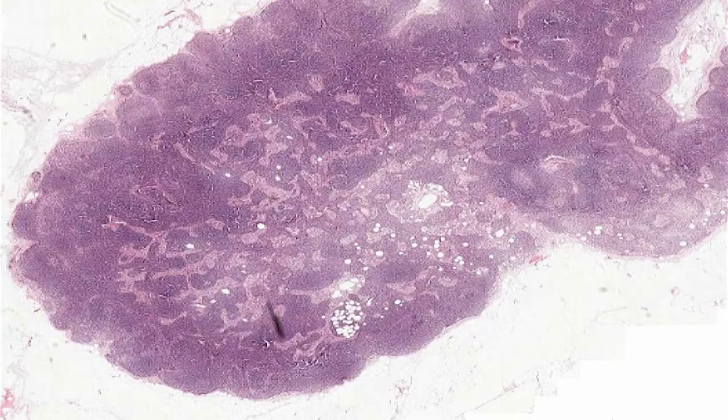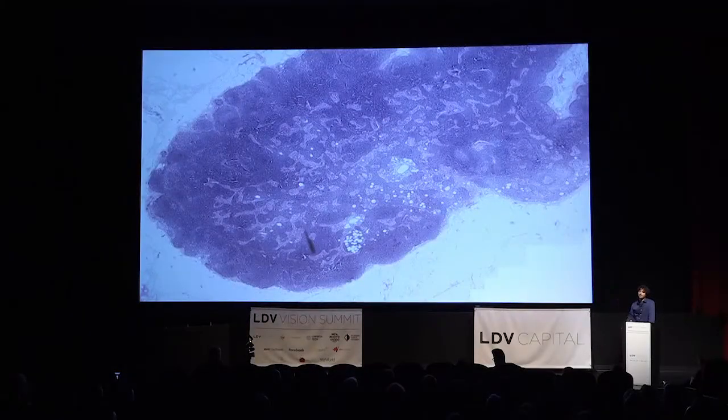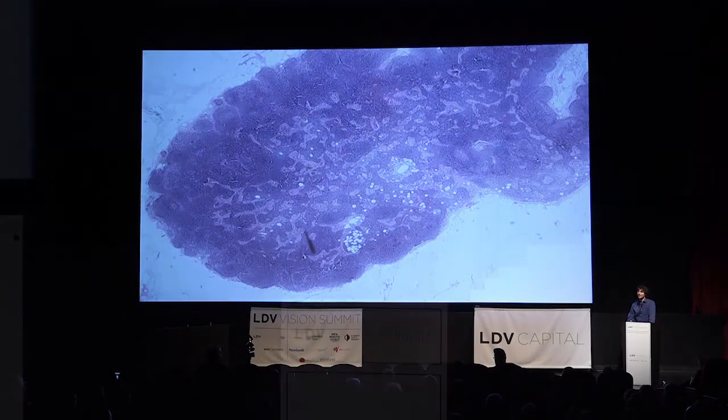So what is the actual visual task pathologists are dealing with on a daily basis? A pathologist will sit down at their desk in the morning and have something like 500 glass slides, and each glass slide contains on the order of tens of thousands to hundreds of thousands of individual cells. They're really responsible for giving the right diagnosis to every single cell in every single image. And this is really just an impossible task for a human to do as effectively as a computer for certain things, simply because we're not able to look carefully at every single cell.